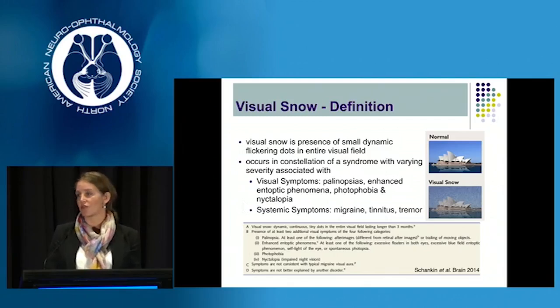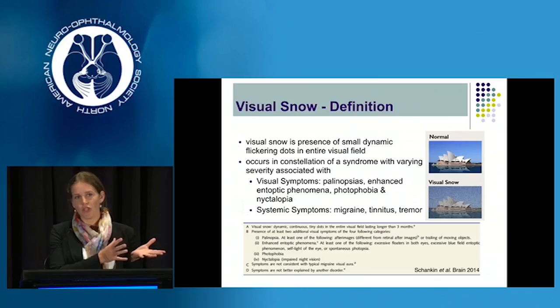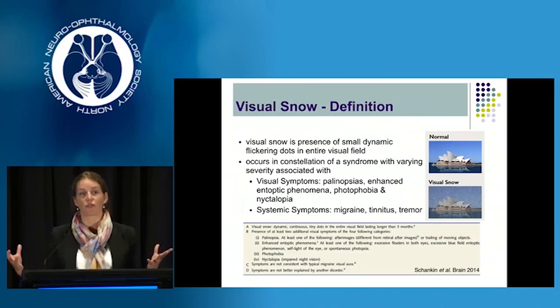Some of the non-visual symptoms that patients often complain about is comorbid migraine, which is quite frequent, as well as tinnitus and tremor. And a recent publication by Puledda earlier this year has nicely characterized this spectrum. So it's really a spectrum of disease, from visual snow by itself all the way to visual snow syndrome. And these are the diagnostic criteria that you can see.